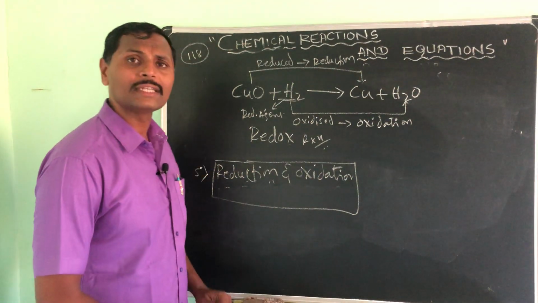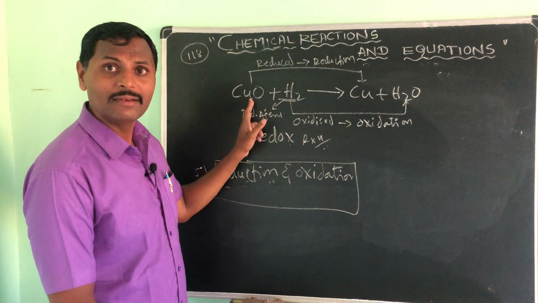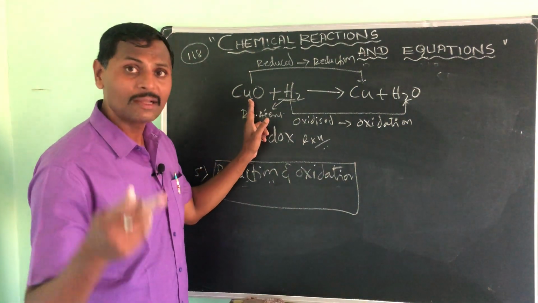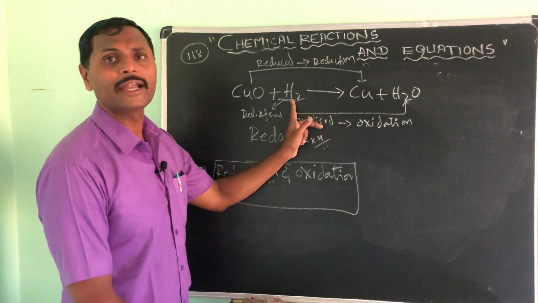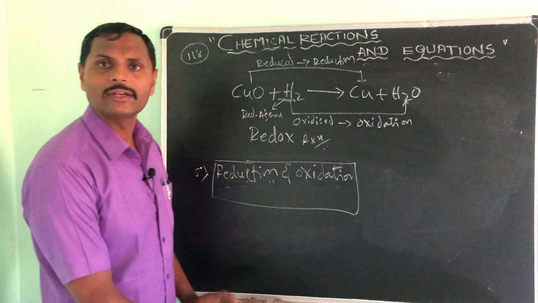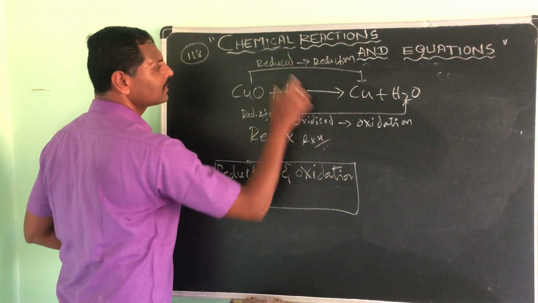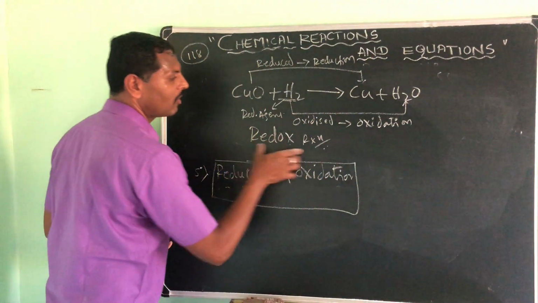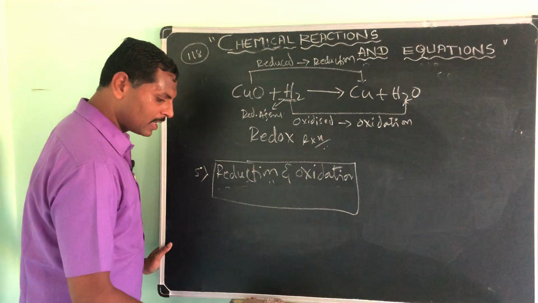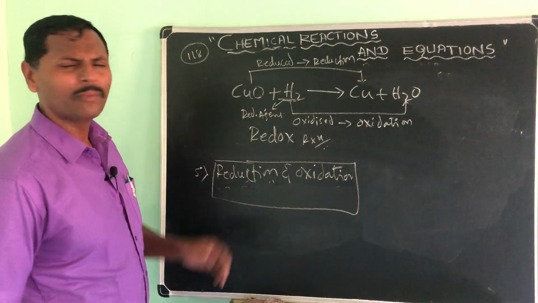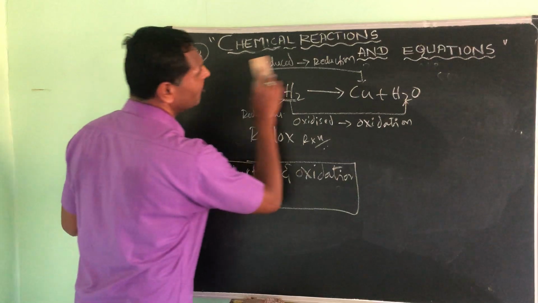Of course, copper oxide is having the oxygen in it. So copper oxide will be the oxidizing agent. Don't say just copper, you will lose the marks, always say copper oxide is an oxidizing agent. See, it is oxidizing the hydrogen. Understood? So oxidation and reduction are taking place simultaneously. That's why we call it a redox reaction. Okay, then I will come to like this. So many examples you can take. I will write one more example here.